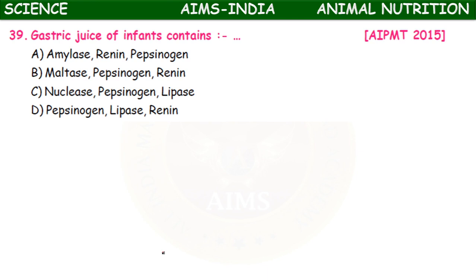Okay, an enzyme called renin is present. So here in option B and C, one is correct. Option A, amylase, renin, pepsinogen. B, maltase, pepsinogen, renin. C, nuclease, pepsinogen, lipase. D, pepsinogen, lipase, renin. So here option D is correct.